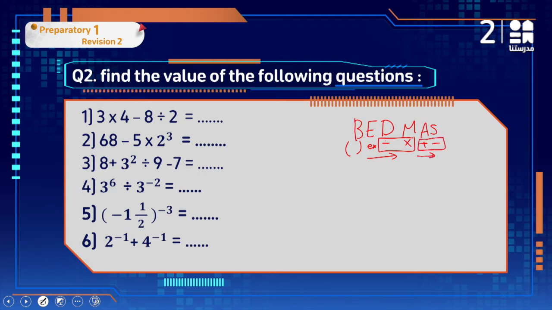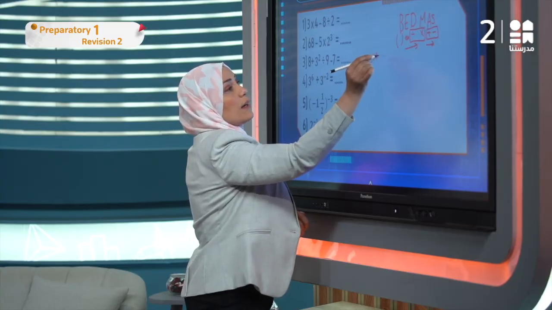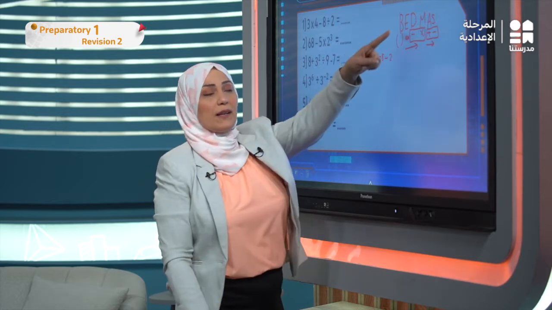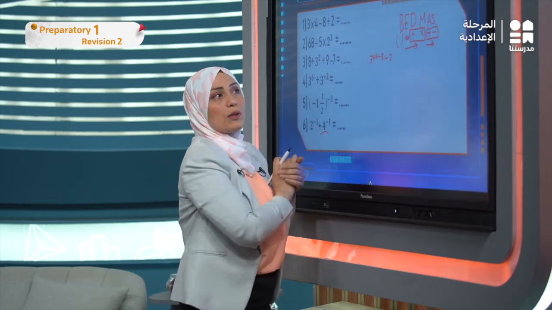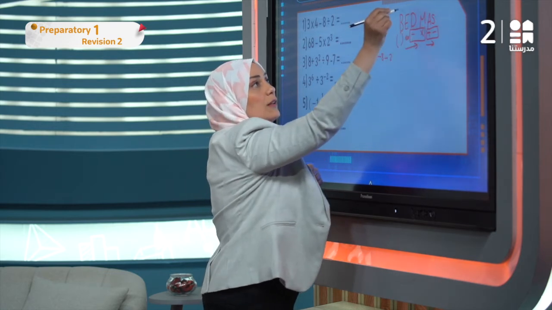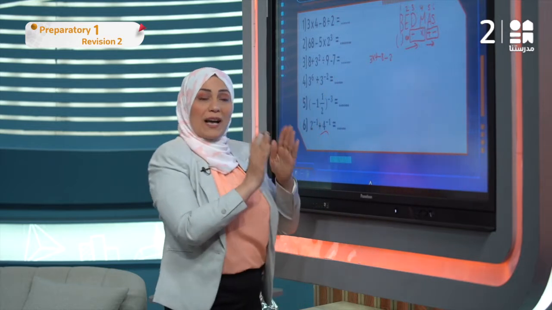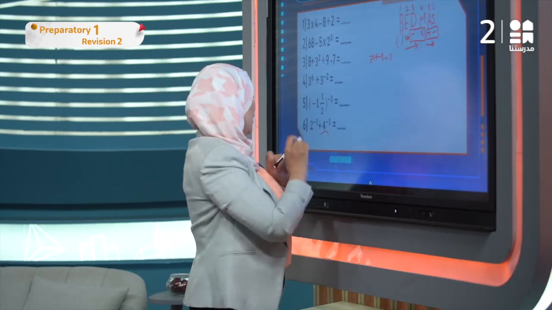So here we have number 1, 3 times 4 minus 8 divided by 2. Let me ask you, do we have brackets? No. Do we have exponent? There is no exponent. Do we have division? Yes. Take them in order: number 1, number 2, 3, 4, 5, 6. You have to ask yourself in order. Okay, so we have division, so we have to start from it.